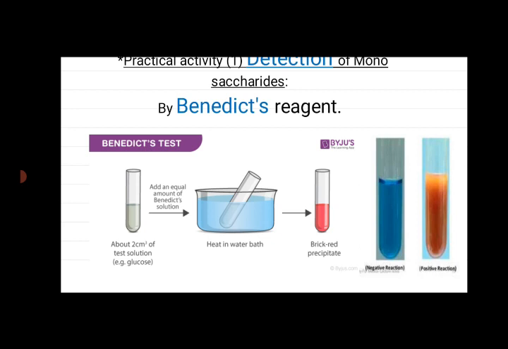Practical activity: detection of monosaccharides by Benedict's reagent. Benedict's test: we will add 2 ml of glucose solution and then 2 ml of Benedict's reagent, and we will place the test tube in a water bath. After 5 minutes, we will see the color of the Benedict's reagent converted from blue into orange.